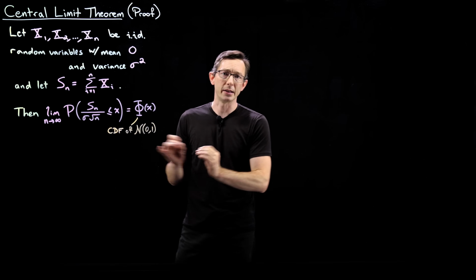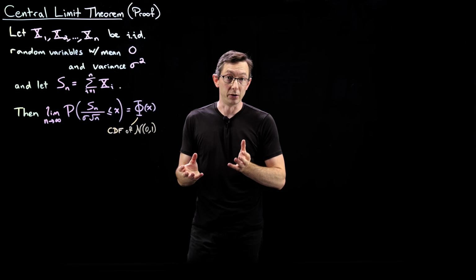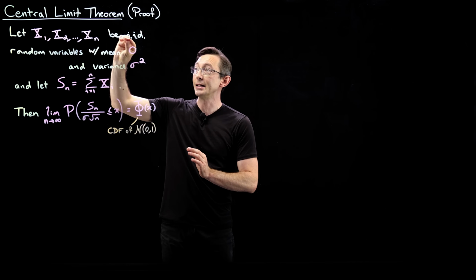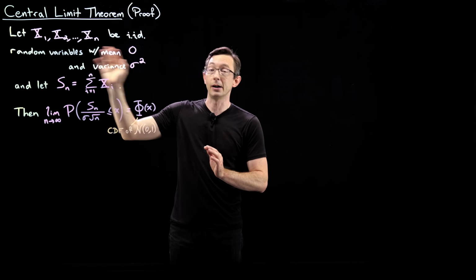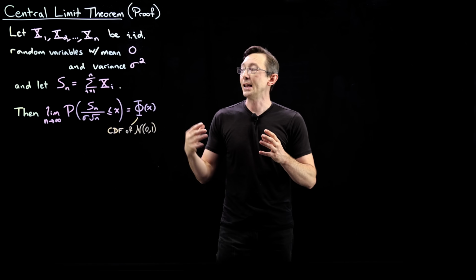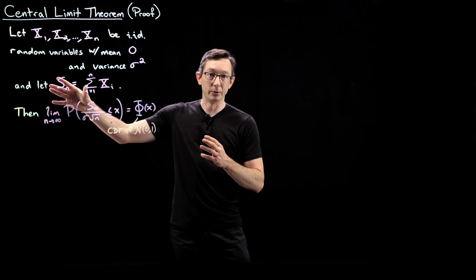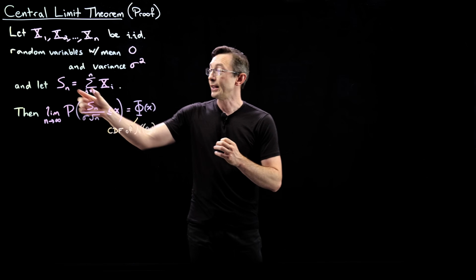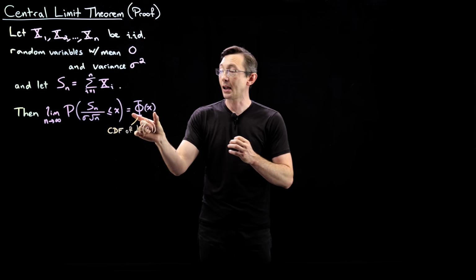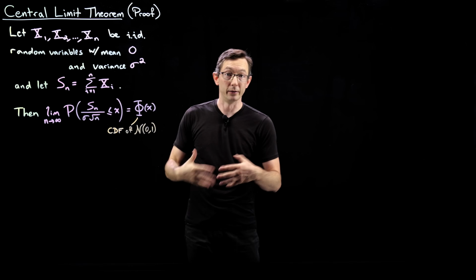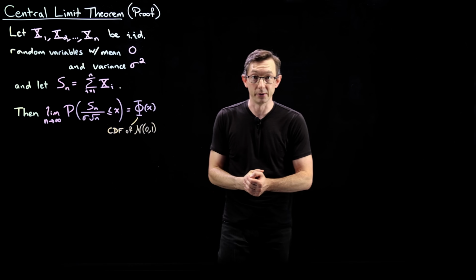Okay, so the central limit theorem is a surprising result that says that if I have a bunch of independent, identically distributed (IID) random variables, x1 through xn, then if I take the sum of those random variables, and that itself is a new random variable, then that sum tends to become normally distributed in the limit of large n, large number of samples or random variables.